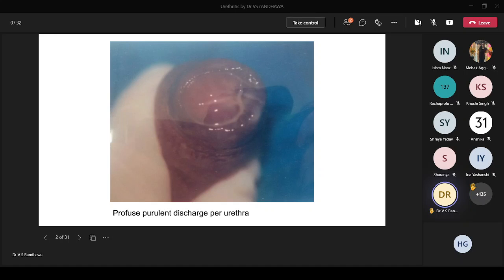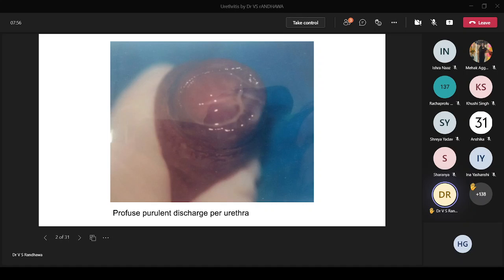This is a typical picture, but sometimes, like in chronic urethritis, the discharge may not be very obvious. The patient might present with irritation or some other presentation. So this is a classic picture. The challenge actually lies when we have to do sampling for a case who has an atypical presentation.